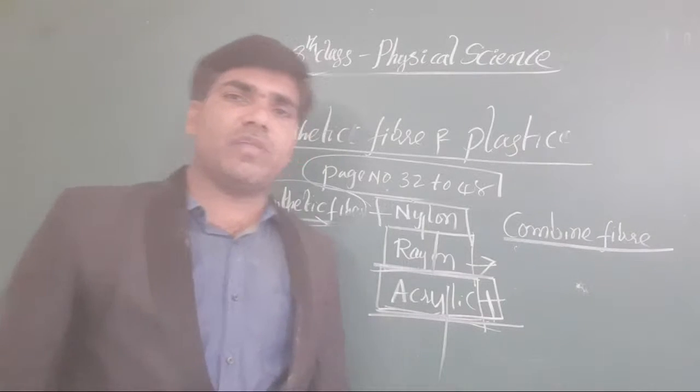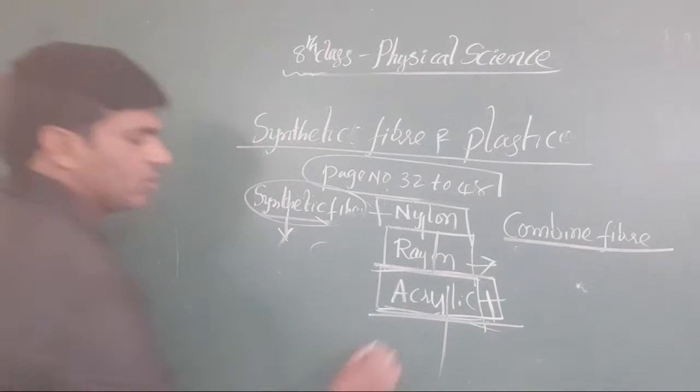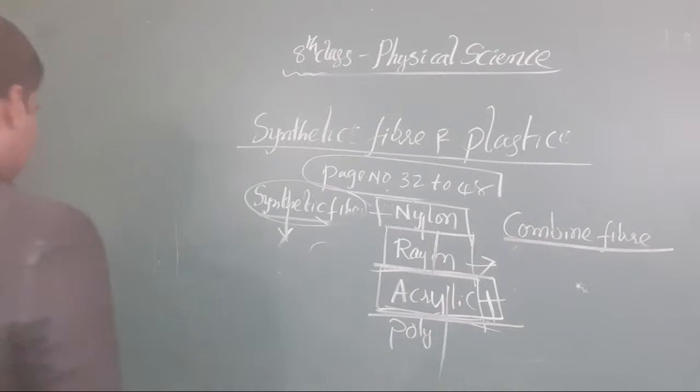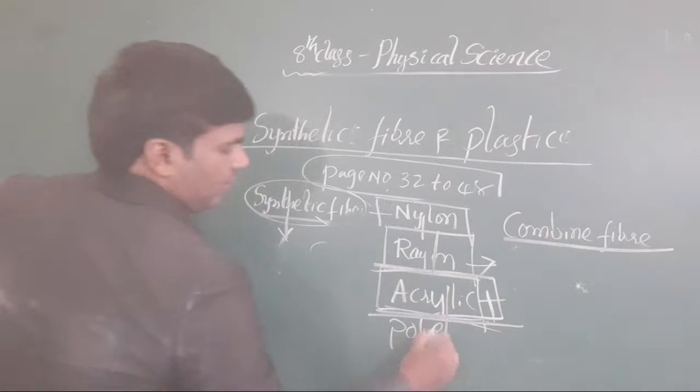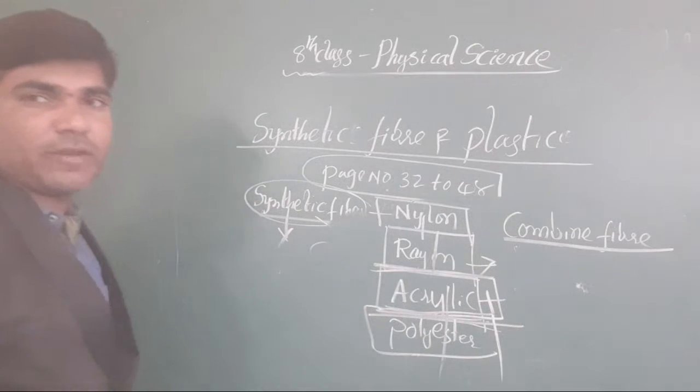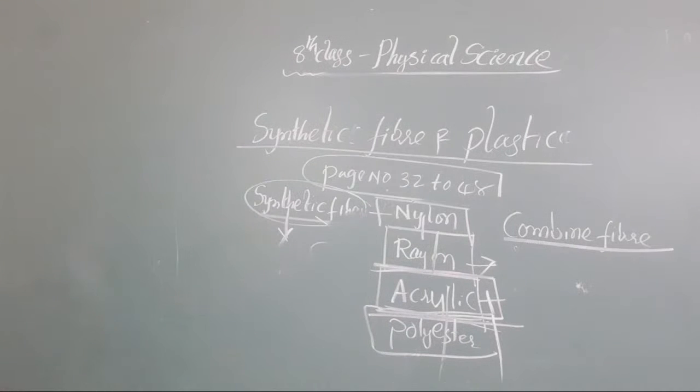The next one, we have one more fiber also. That is called what? Polyester. Okay, next one is called polyester. Here, polyester means very important and broadly used synthetic fiber. What types of materials does polyester contain? In this one, we use terephthalic acid, dimethyl ether and dihydric alcohol. Okay, these all are there.